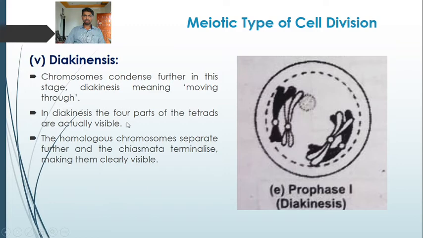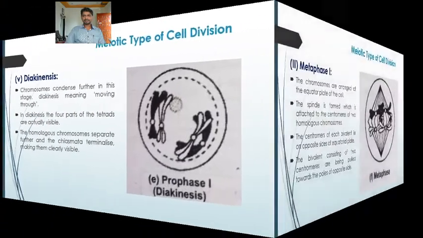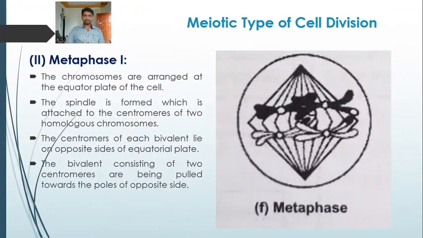So here the chromosomes are separated in diakinesis. It is referred to as moving through. In diakinesis, four parts of the tetrad are actually visible. The homologous chromosomes separate further. The crossing over has been finished. The chiasmata terminalize, making them clearly visible. So this is diakinesis. This ends the prophase.